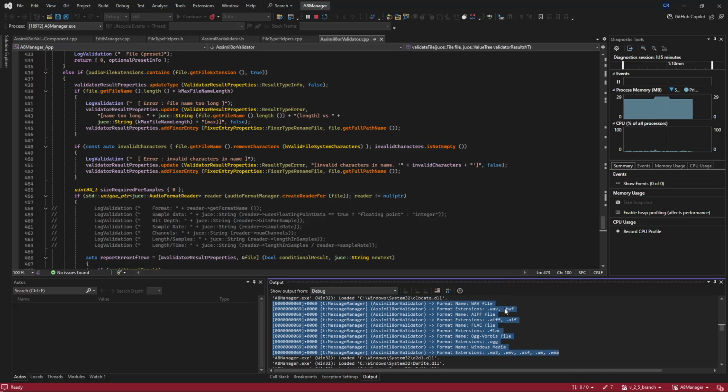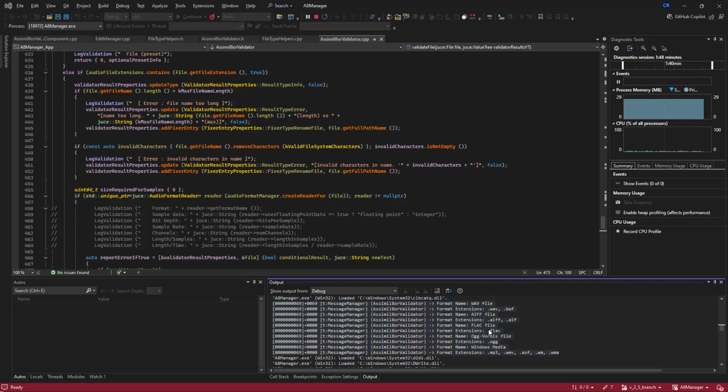So on Windows, we'll support WAV and BWFs, we'll support the AIFF files, FLAC files, OGG Vorbis files, and things supported by the Windows Media stuff, so MP3, and so on. So I assume the most popular will be the AIFs, some FLACs maybe, the OGGs and the MP3s. In any case, these will be slightly different over on the Mac, with Core Audio having probably the equivalent that Windows Media has for some other types of files.